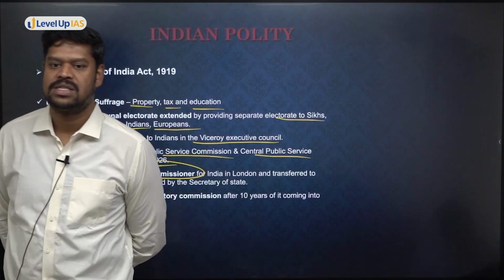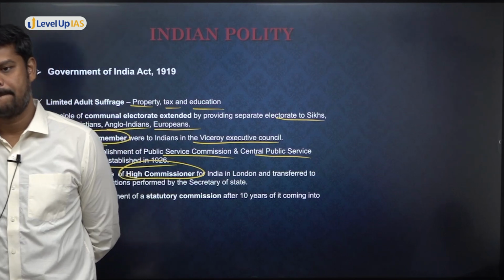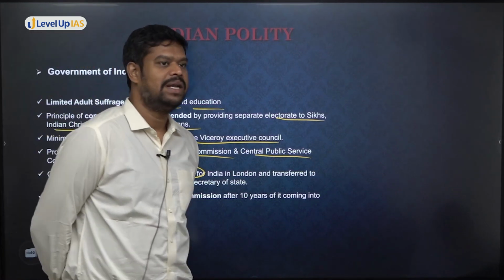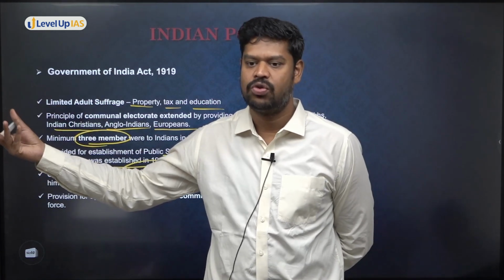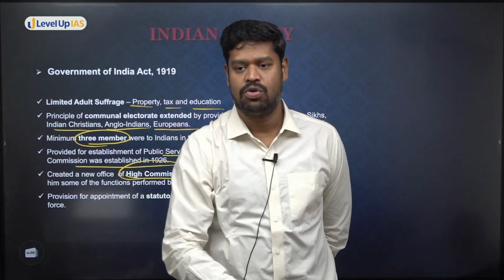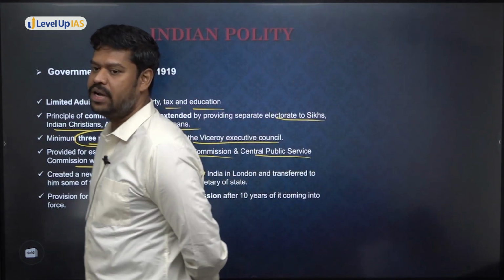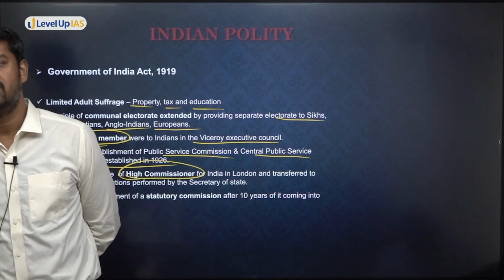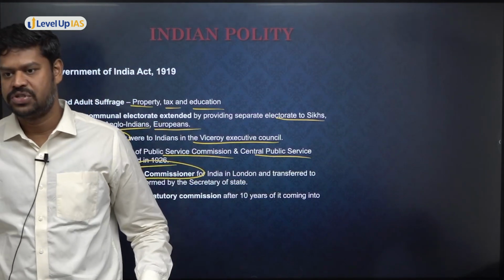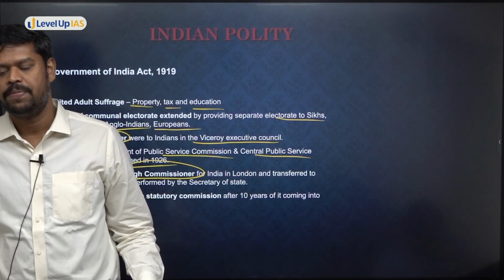But why did this system ultimately fail? The system ultimately failed because of lack of finances. On the one hand, you are giving the power without any finances, so it is not going to work. On the other hand, you have the finances without any accountability. So that system also did not work well. But this is ultimately to show that the Britishers were involving the Indians in every branch of administration. However, it did not work out well.